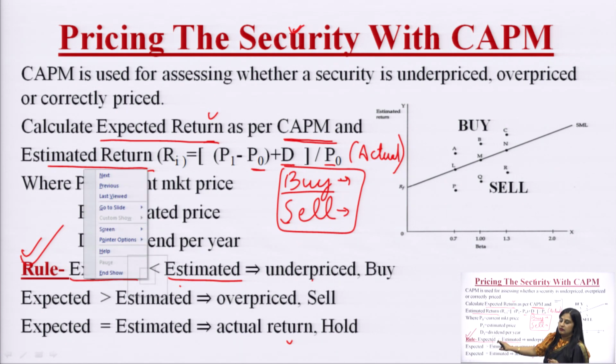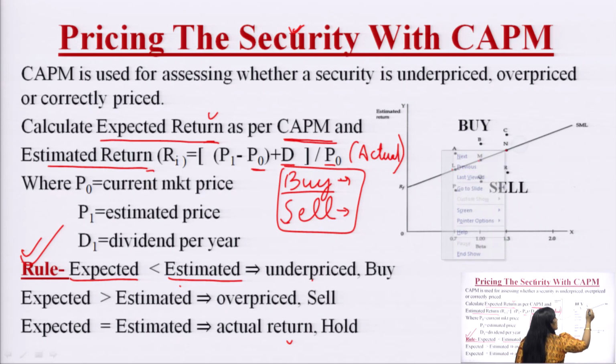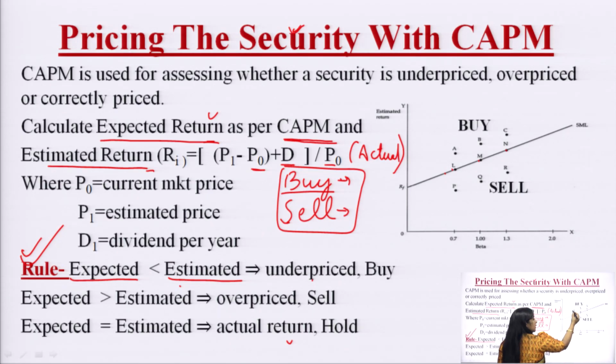So, if some security has provided us greater returns, better returns as compared to its expected return, let us see it on the CAPM line. So, this is the line. These are the returns which it should provide as per the CAPM model, but in actual it has provided us return A, this much return.